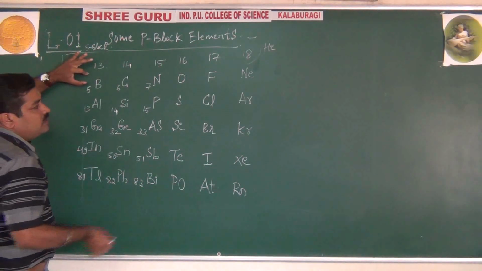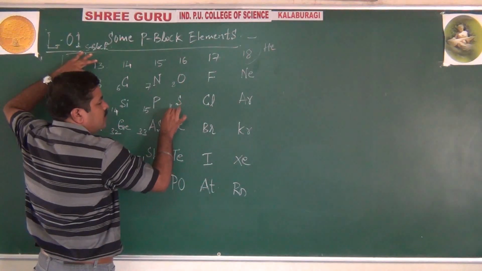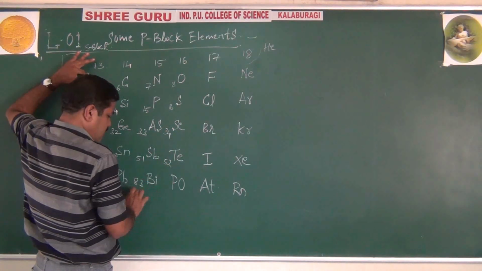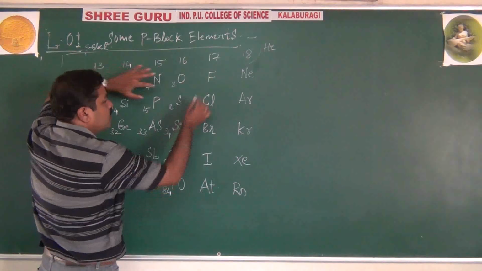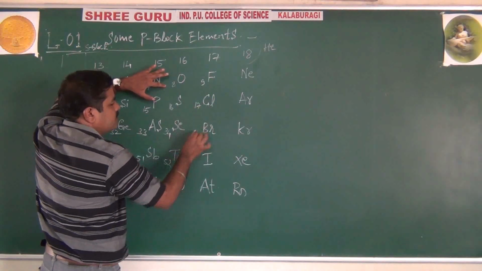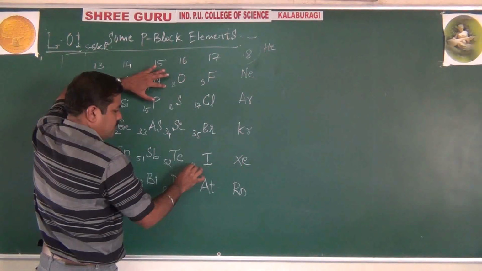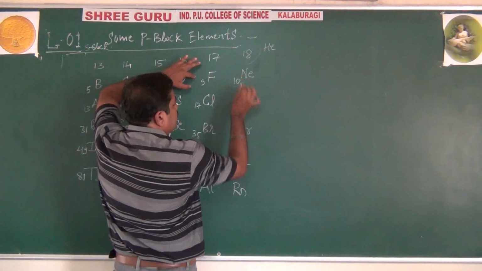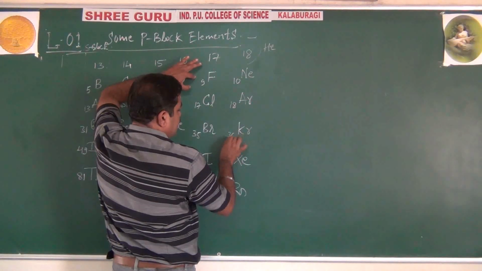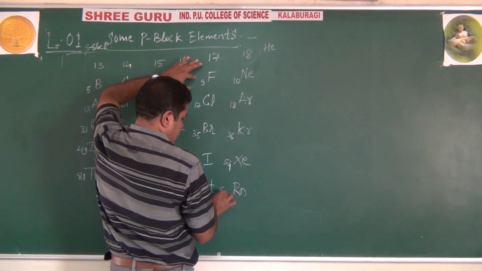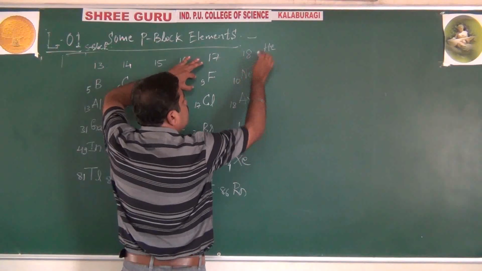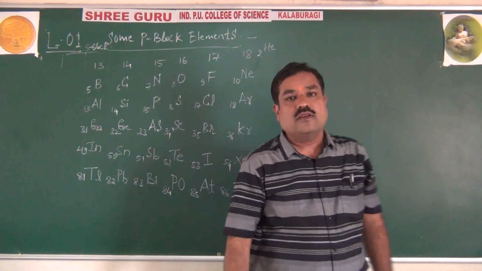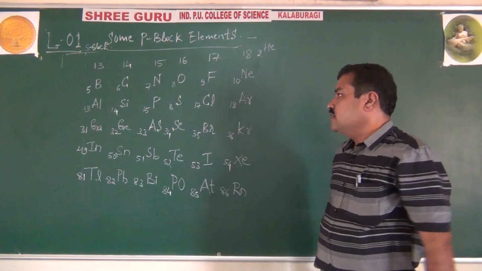Simple. Like this, oxygen 8, sulfur 16, selenium 34, tellurium 52 and polonium 84. Like that, fluorine 9, chlorine 17, bromine 35, iodine 53 and astatine 85. Last one. Like this, neon 10, argon 18, krypton 36, xenon 54 and radon 86. And this we already know, helium 2. This is duplet. That's why I wrote it separately. Except helium, all are octet.